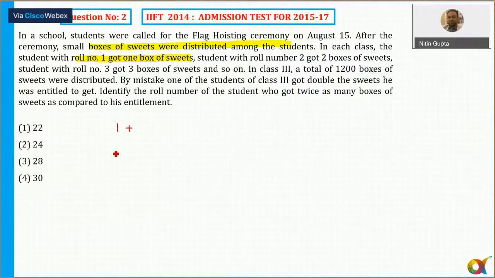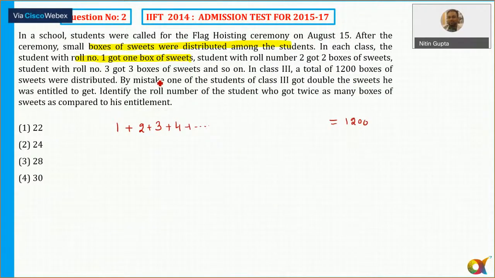Students with roll number 2 got 2 boxes of sweets. So the second student is getting 2. Roll number 3 will get 3, roll number 4 will get 4, and so on. In class 3, a total of 1200 boxes of sweets were distributed. So the total number of sweets distributed is 12.